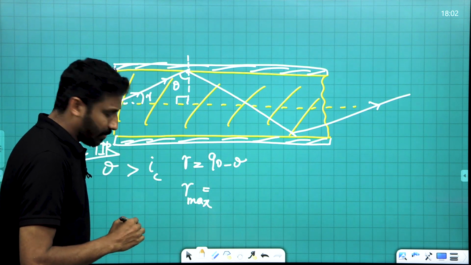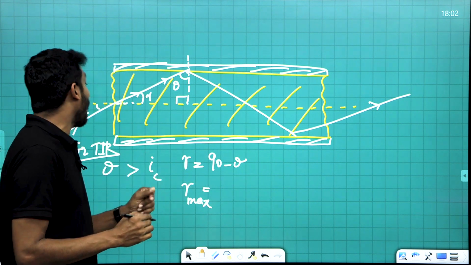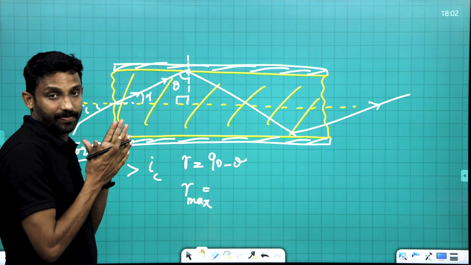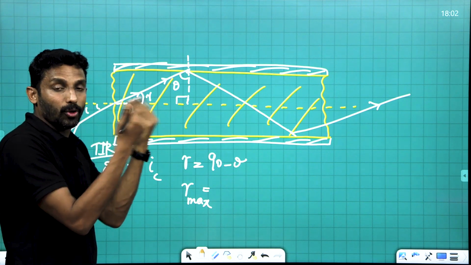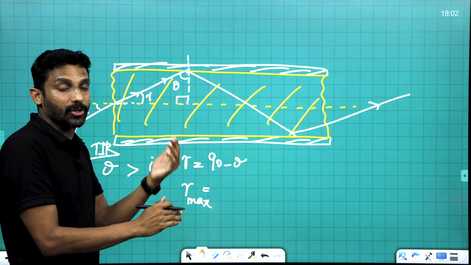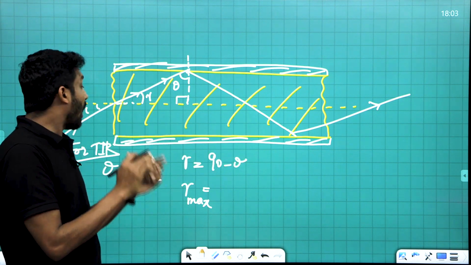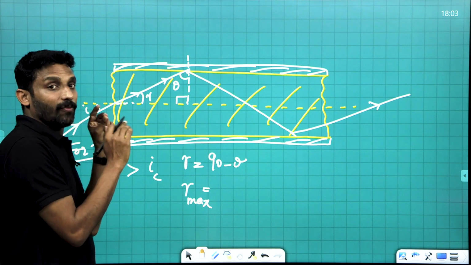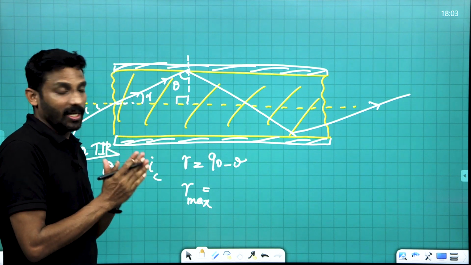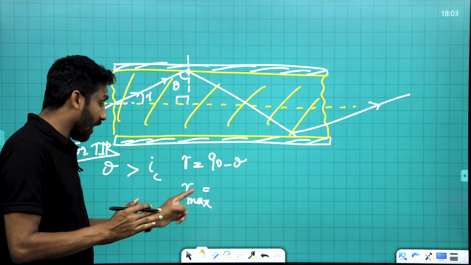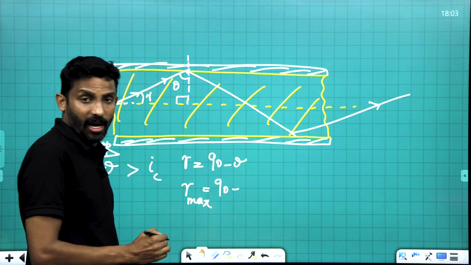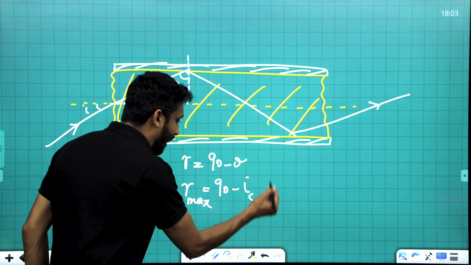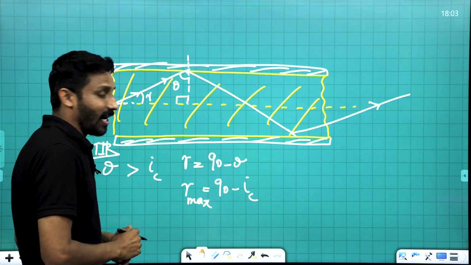Why am I calculating R max? Then only can I calculate I max. This I and this R are related by Snell's law: sin I is proportional to sin R. I need I max, and for that I need R max, which is such that theta is minimum. 90 minus the minimum value of theta, which is the critical angle IC.